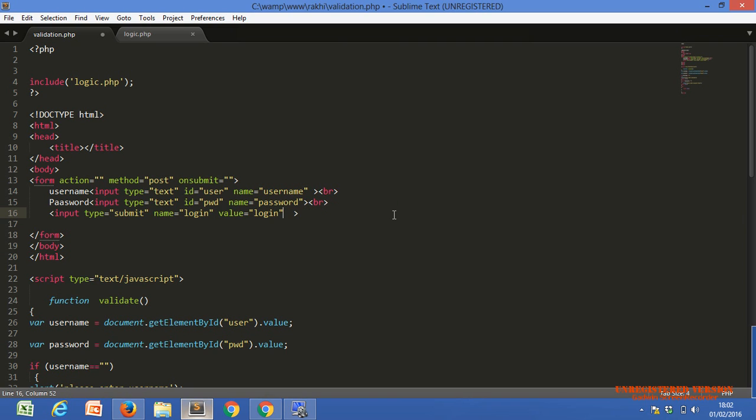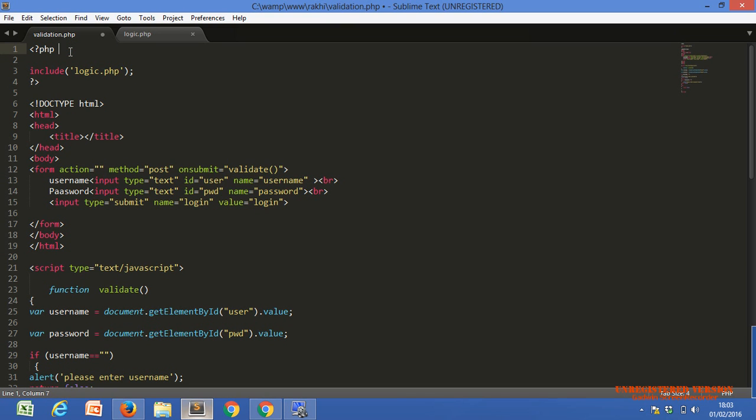Do you remember the working of our include function? Okay, no issue. We use the include function to include another PHP file into our current file. This is our current file, validation.php. We are coding on it, working on this file.